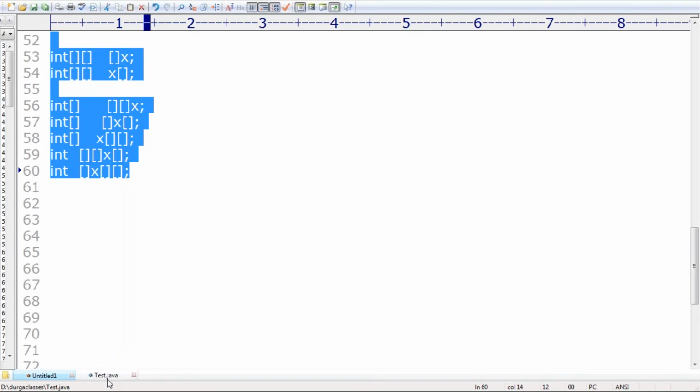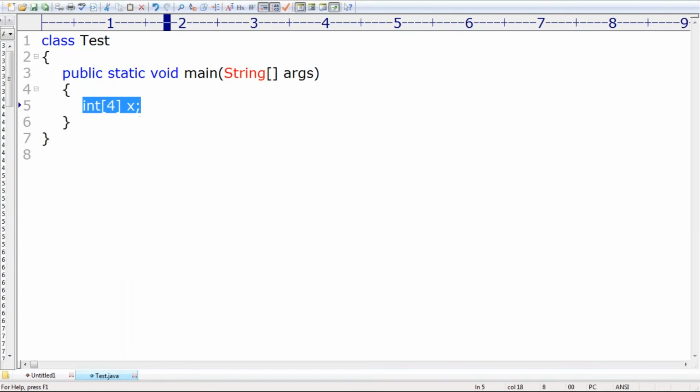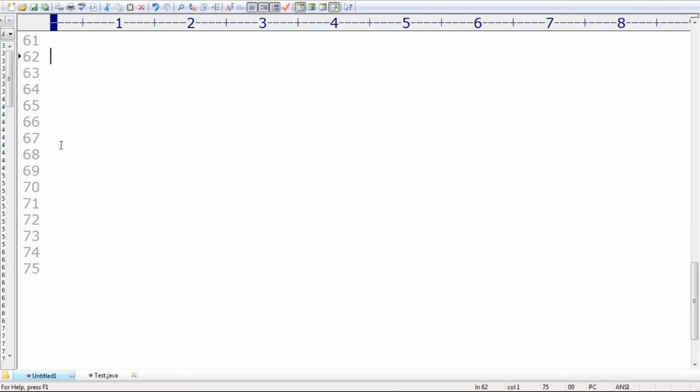Just one more small thing is there. For the sake of exam, not that much important, but still you people should be aware. Don't worry much about that. I took int[] a, b. Valid or not? Please tell. int[] a, b, valid or not valid? a is a one dimensional array, b is also a one dimensional array, correct or not? a and b both are one dimensional int arrays.